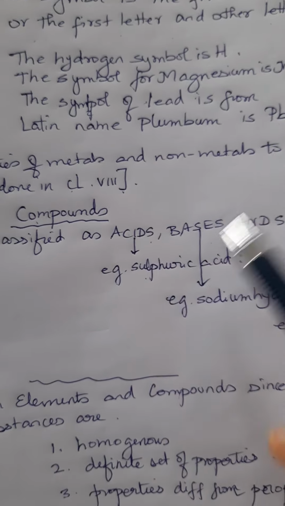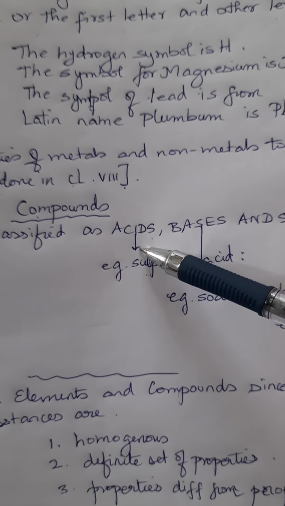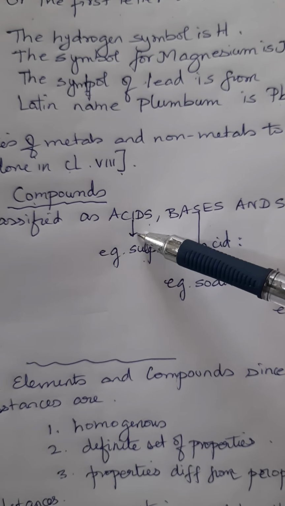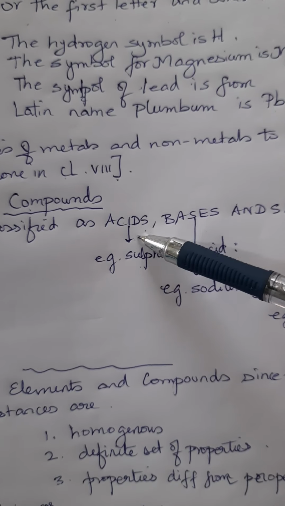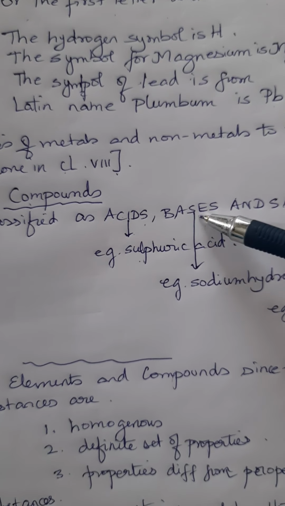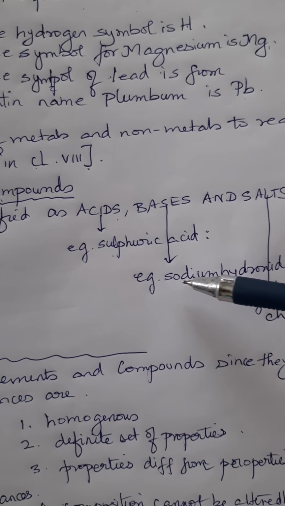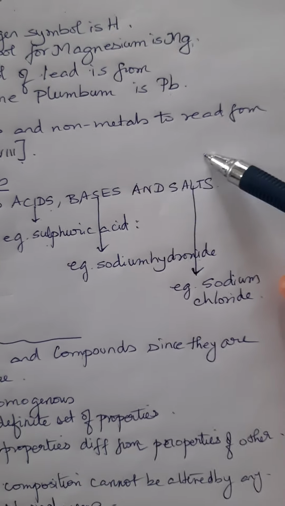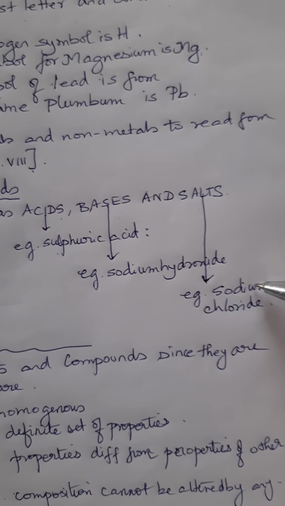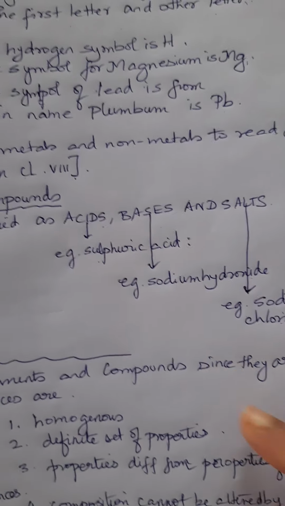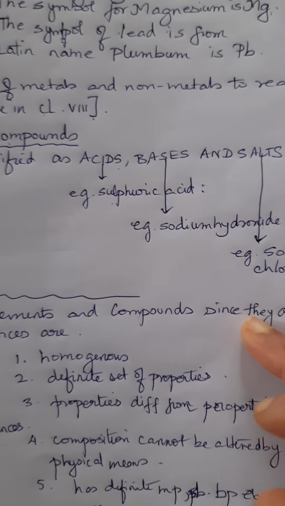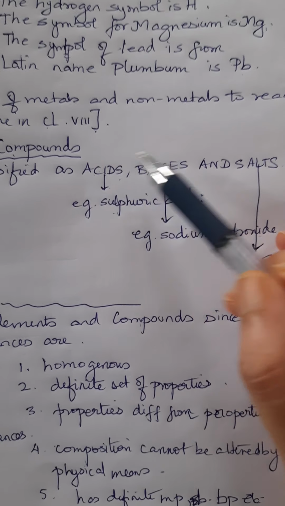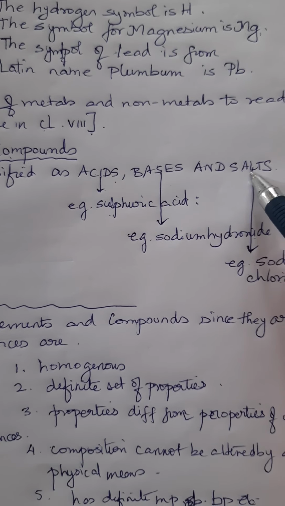Acid is a substance we all know which is sour to taste. In the lower classes, you have learned that simple definition of a base, which is bitter in taste. One example is sodium hydroxide. Then salt. One example is sodium chloride. When we mix an acid and a base, we usually get salt and water.